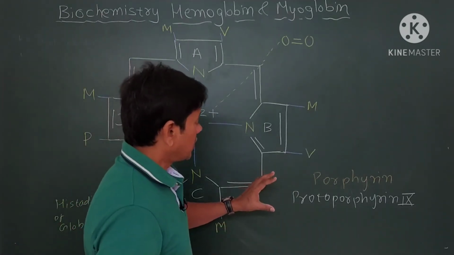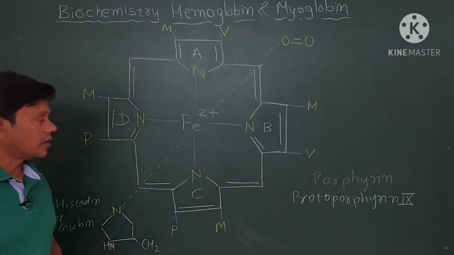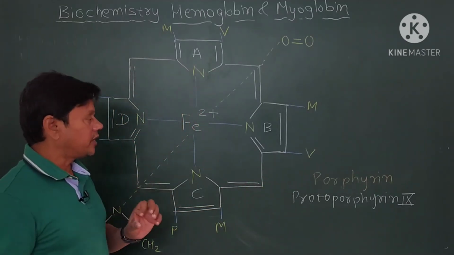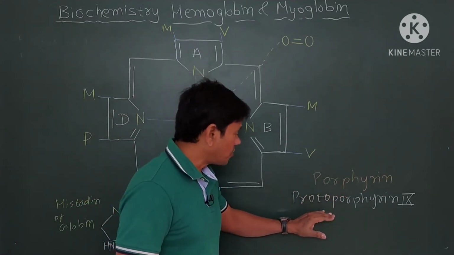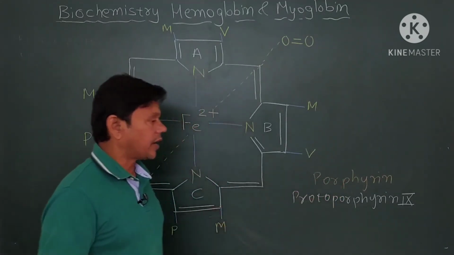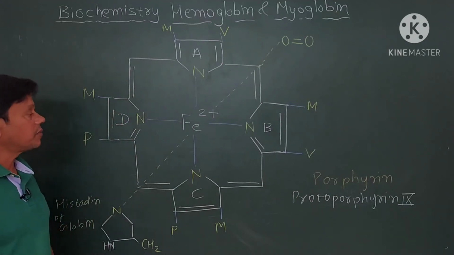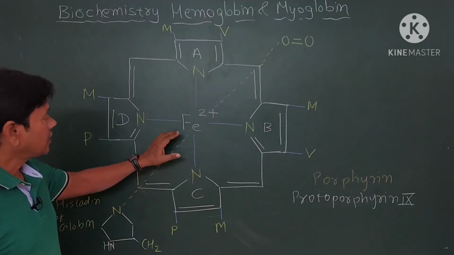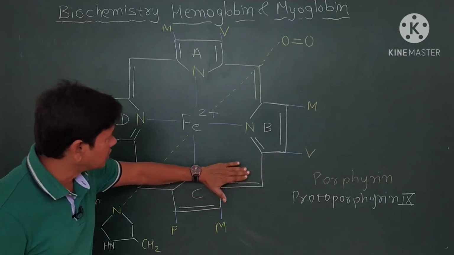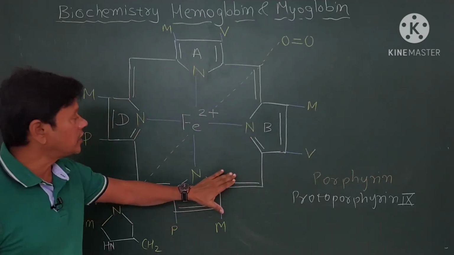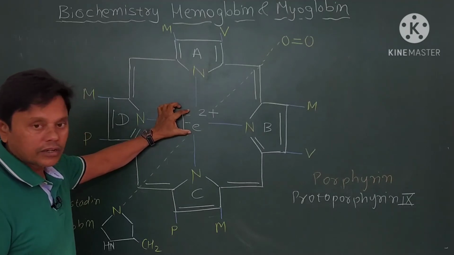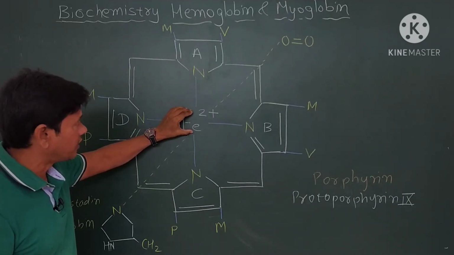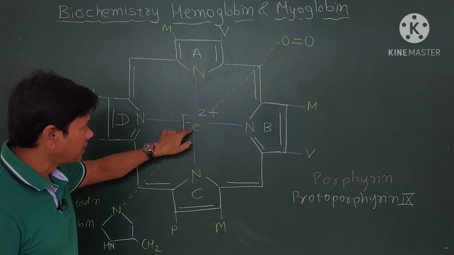So the heme molecule contains a porphyrin molecule, which is commonly known as protoporphyrin 9, with iron at its center. So this is the heme. You can see iron at its center.